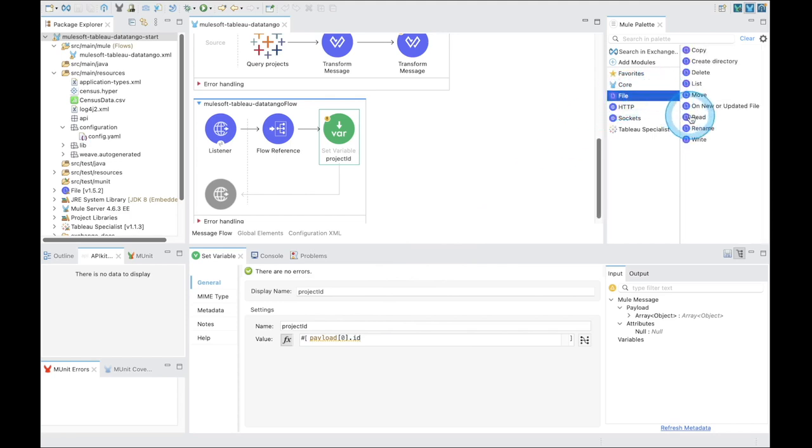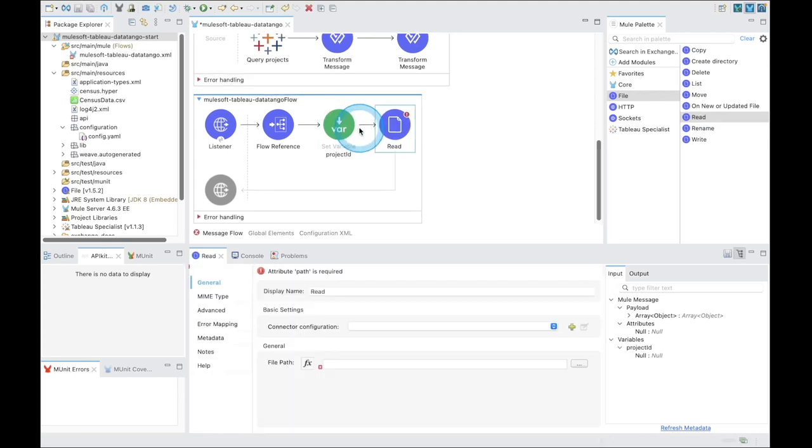Next, we need to be able to read the data from our census.hyperfile. From the Mule palette, click on the File module and select Read. Click and drag the read after the set variable into the flow. In the Read Properties tab, select the connector configuration and select file_config. In the file path, enter census.hyper. This is the name of our hyperfile that was created.